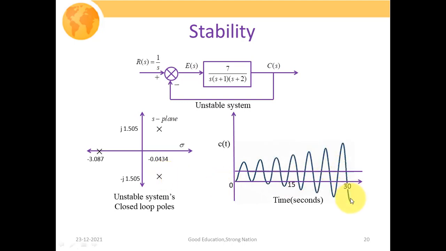You can easily get the idea that the outcome of this system is oscillatory as well as increasing. That is, in this case our system outcome is unbounded, or we could say that as t tends towards infinity, our system response also tends towards infinity. So this is basically showing the closed loop poles and response for the unstable system.